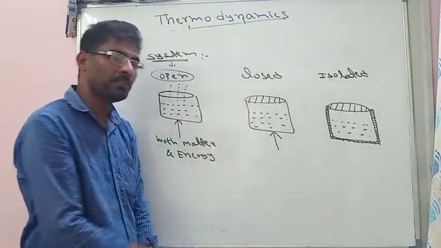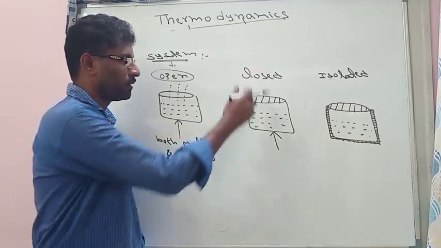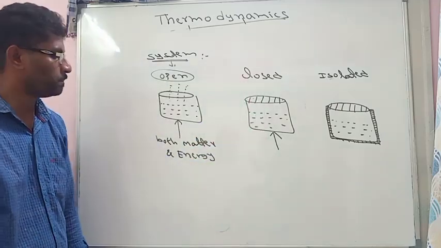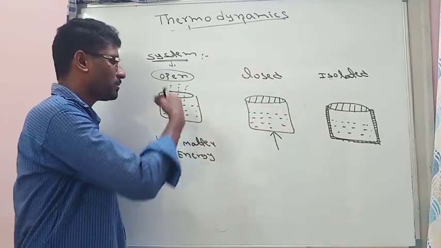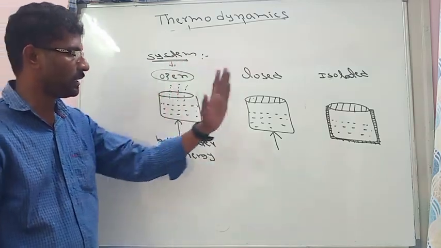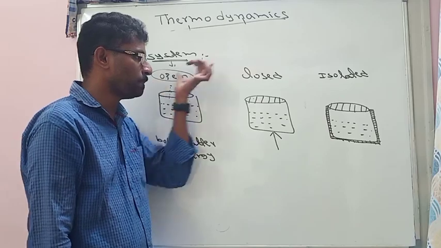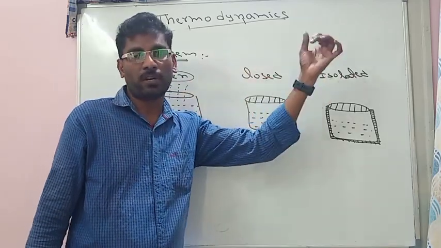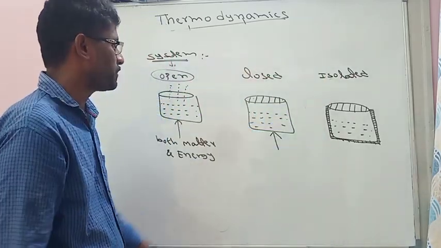When only heat or energy is exchanging, that is called a closed system. When both matter and energy are exchanging, that system is called an open system. So there are three types of system: open system, closed system, isolated system. These are the types of system.